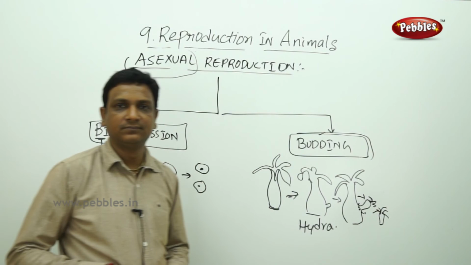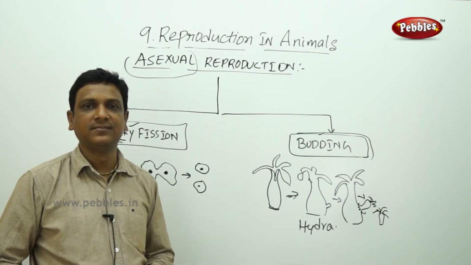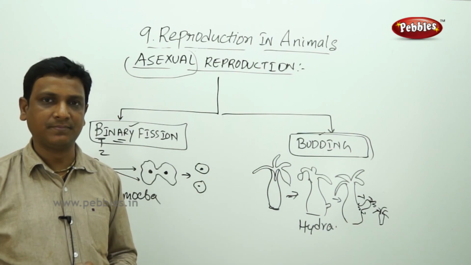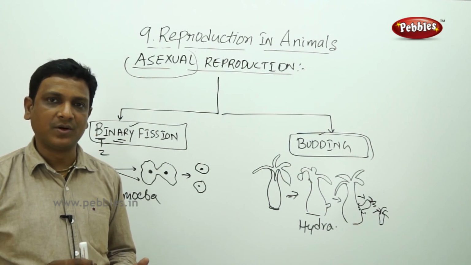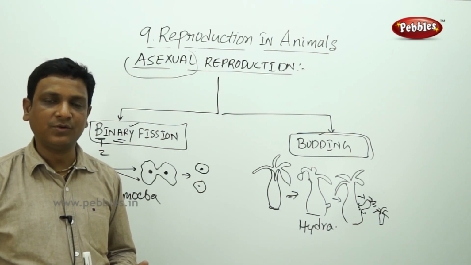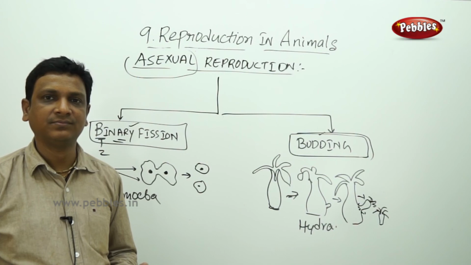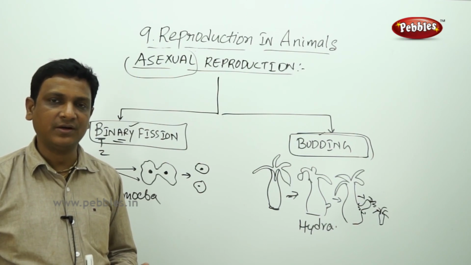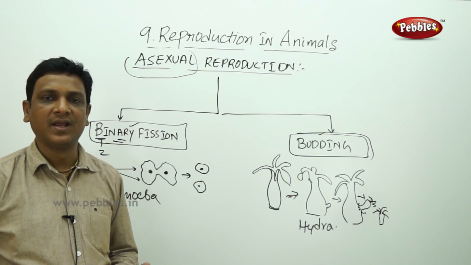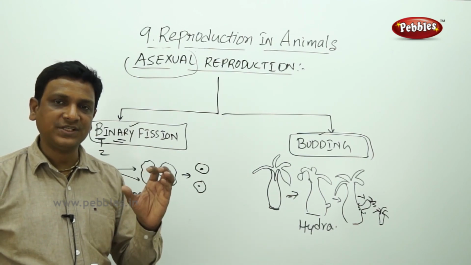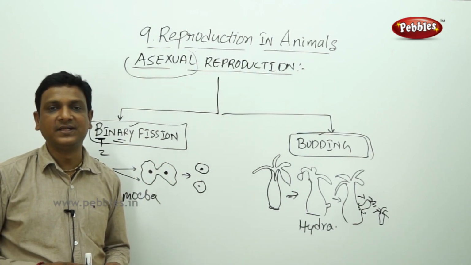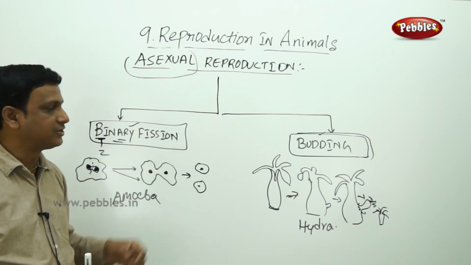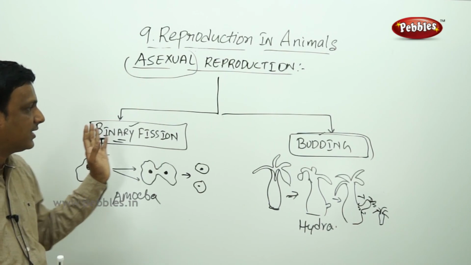In this lesson, we have learned so many things about reproduction in animals. How animals reproduce, and the different modes of reproduction, sexual reproduction and asexual reproduction. Under sexual reproduction, we learned what gametes are, what a zygote is, what fertilization is, and what internal and external fertilization are, with examples. We learned how the zygote formed by fertilization becomes babies, and the different modes of fertilization. And finally asexual reproduction, with binary fission and budding.